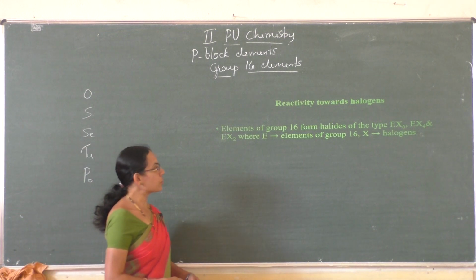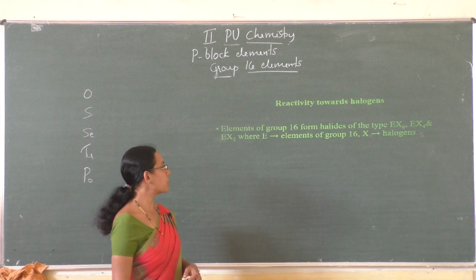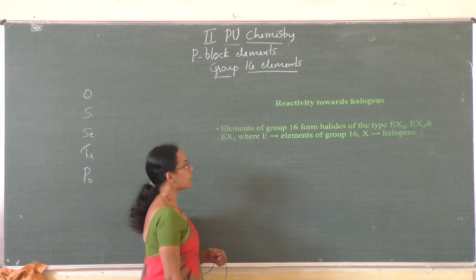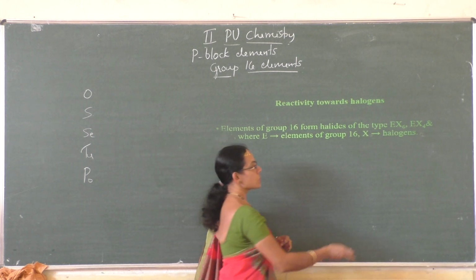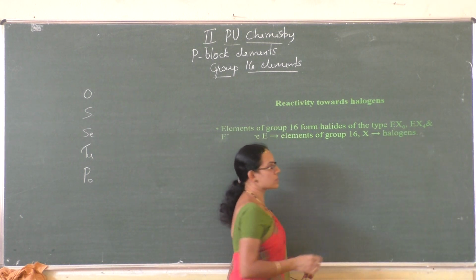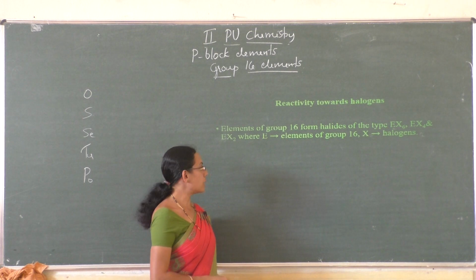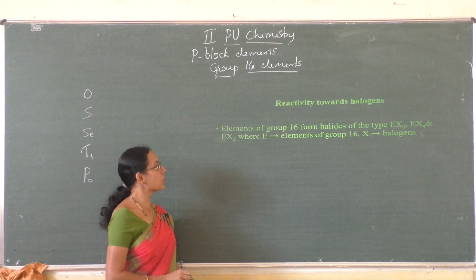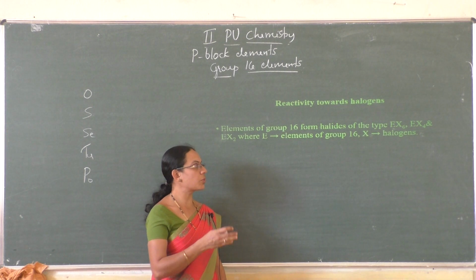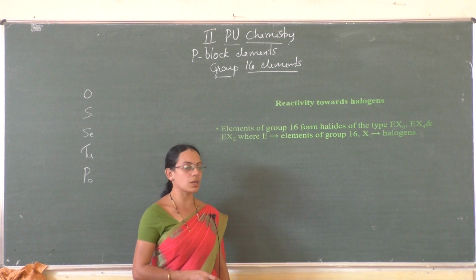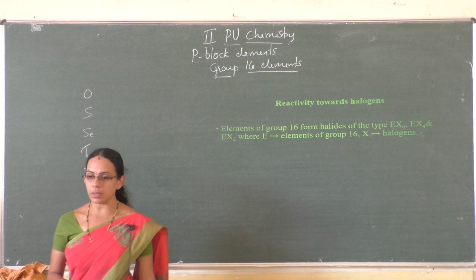So elements of group 16 form halides of the type EX6, EX4 and EX2, where E is an element of group 16 and X is a halogen. EX6 are called hexahalides, EX4 are called tetrahalides and EX2 are called dihalides. That is based on the different oxidation states of the group 16 elements, plus 6, plus 4 or plus 2. They exhibit different halides.